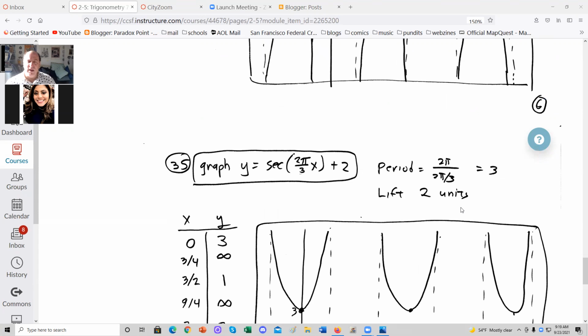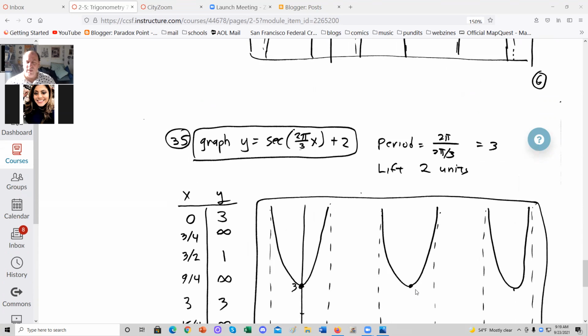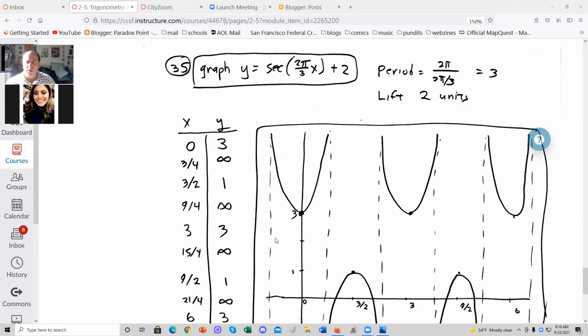Here we have secant of 2 pi over 3 x plus 2. This plus 2 means we lift it 2 units. So it's centered around 2 like this. Period is 2 pi divided by 2 pi over 3, which makes 3. Plugging in 0 for x, you get secant 0 plus 2, which makes 3. And so it's 3 at 0, at 3, at 6, and so on.